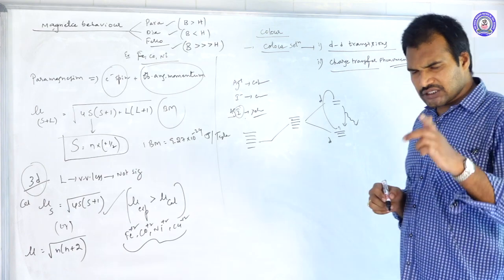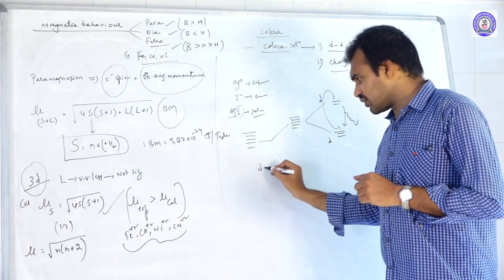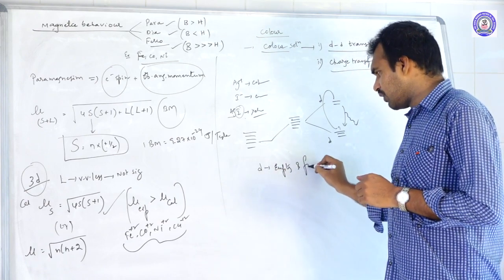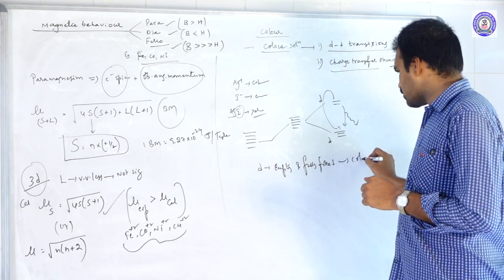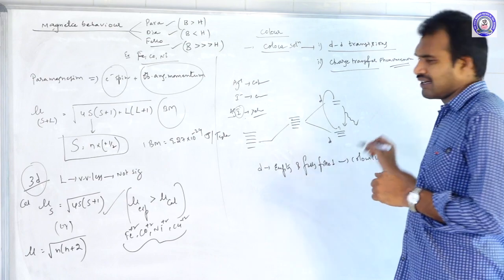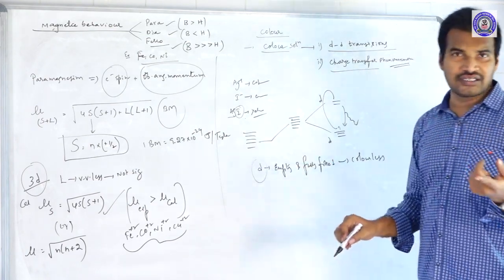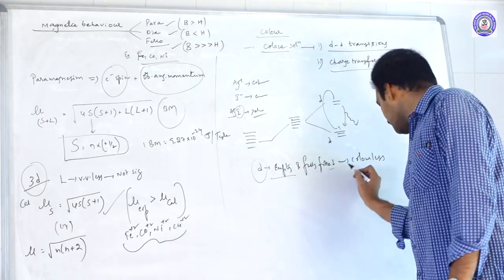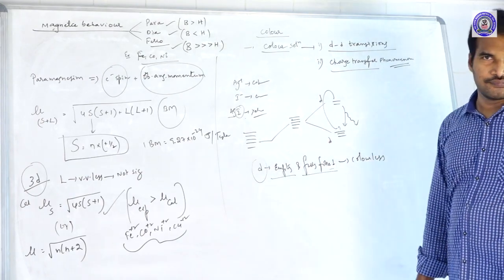If the d subshell is empty or else fully filled, in most of these cases they are colorless. What are the two cases in which the metal ions are colorless? Either empty completely or else fully filled. Empty or fully filled.